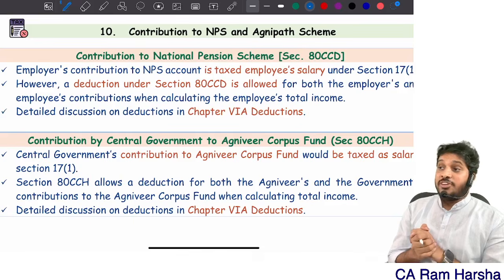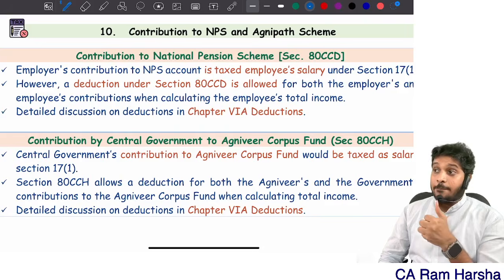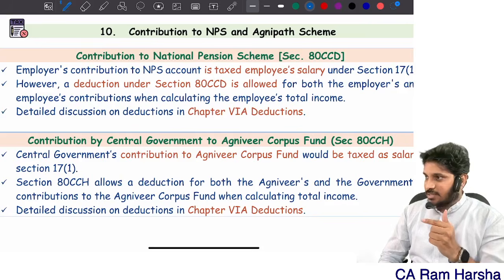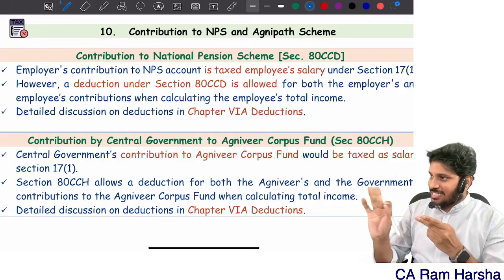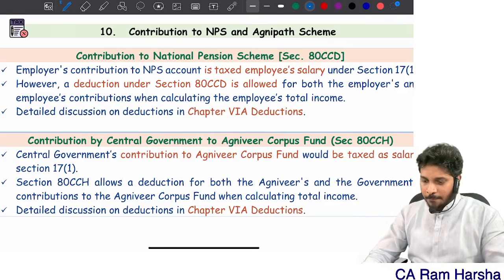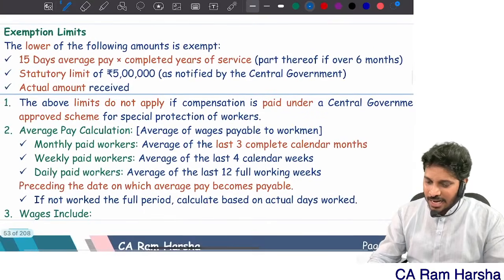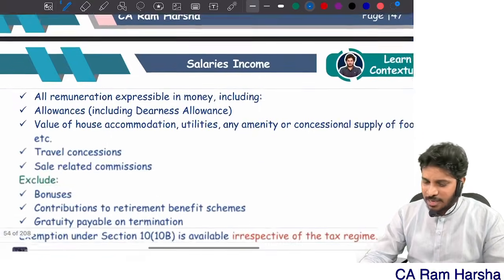Suppose if withdrawal from provident fund is taxable, how to tax it? Employer contribution and interest on employer contribution is taxable under salaries. Employee contribution, no tax treatment. Interest on employee contribution is taxable under other sources. That's it. Simple. Contribution to pension fund, that and all easy. Profit in lieu of salary, nothing is there in this. Retrenchment compensation, not that important from exam point of view.